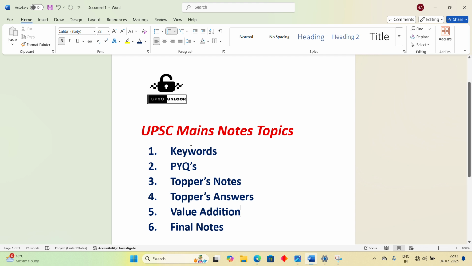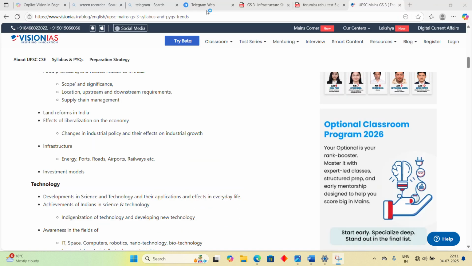Okay. So the first thing is about keywords. How do you do keyword analysis? I have opened the syllabus of GS3, which is the most complex out of all. And this is the Vision IAS website from where I've opened it. So you see this topic called investment model. We will understand in terms of this particular topic. This is a keyword. And there is infrastructure, which has a part with energy, ports, roads, airports, railways, all of this. These are all keywords.